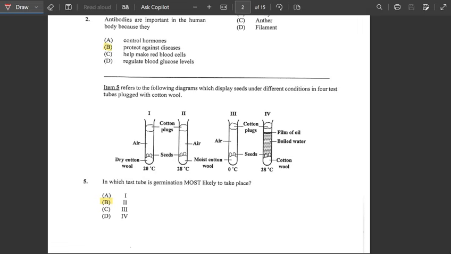Number two, we had 28 degrees Celsius. We had the seeds, and we have the cotton plugs. So as we could see here, we have moist cotton wool, and that would be for test tube number two. And once we have moist and we have the seeds, then germination is likely to occur in test tube number two. So the answer would be B.